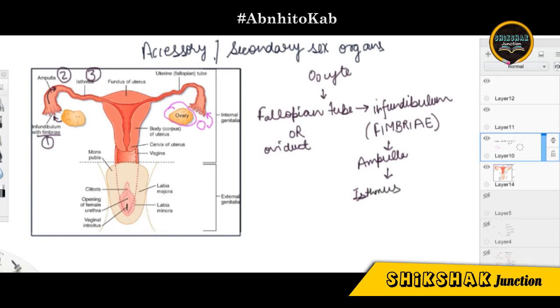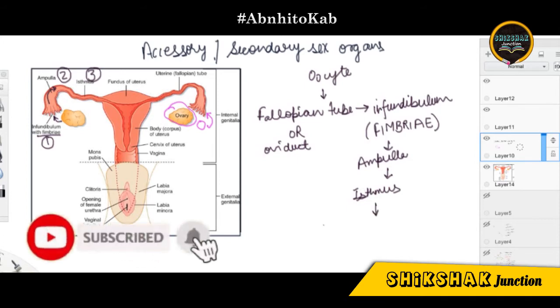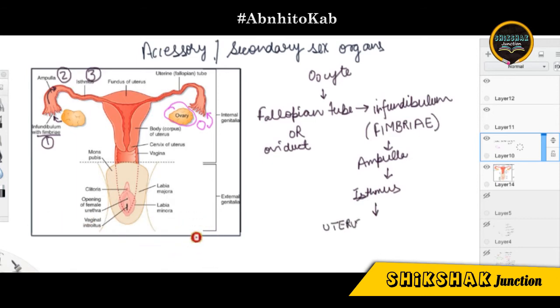It is the isthmus which ultimately joins to the next part of the female reproductive system, known as the uterus, and this uterus is also known as the womb. This is the only womb part present within the female reproductive system. This whole thing which you can see is the uterus.